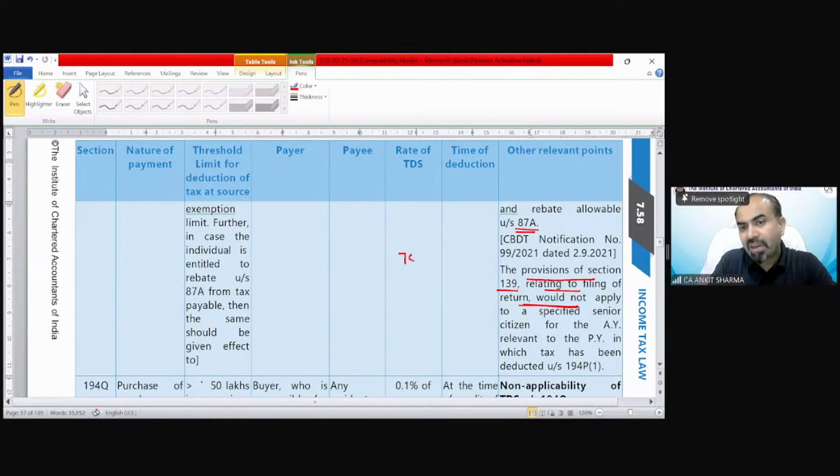So if you are of age 75 years or more, you are a resident, you only have your pension income and no other income, only interest income, and this interest and pension come into the same bank account, in that situation you do not need to file your income tax return.